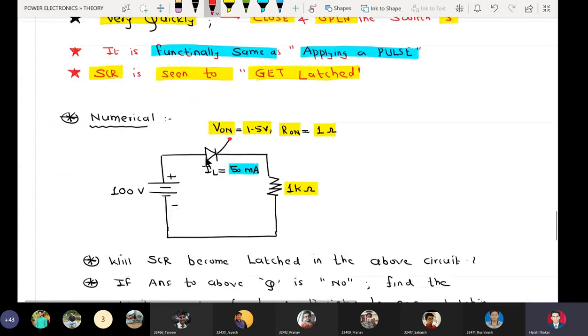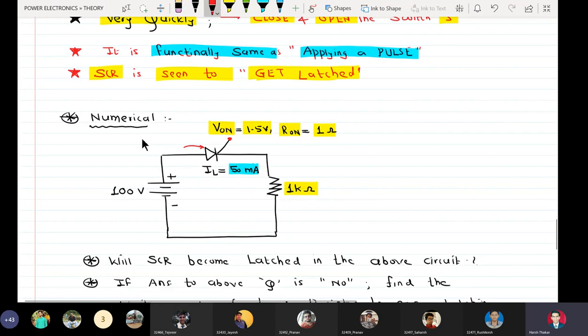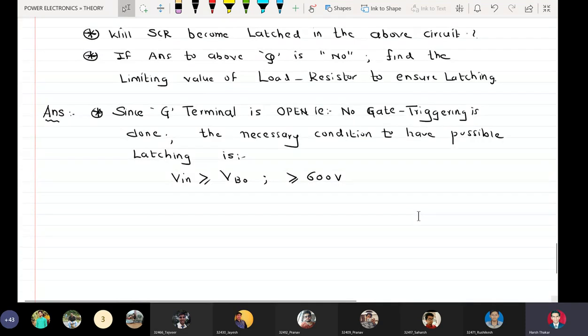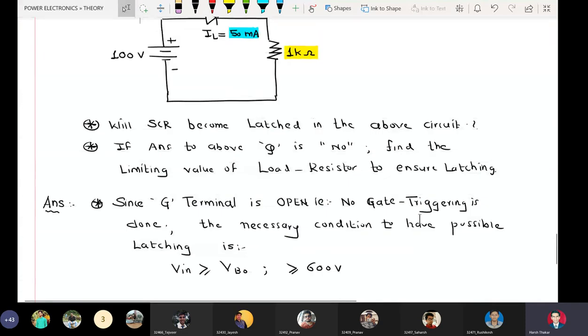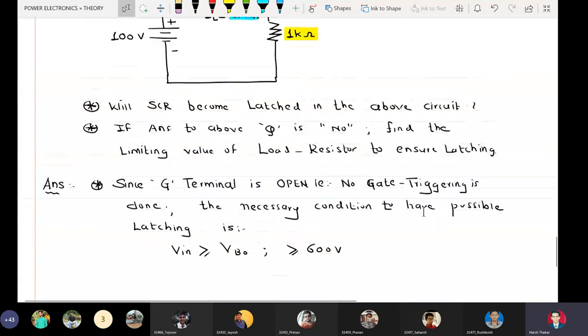It is given that this SCR has the part number TYN612, whose breakover voltage is 600 volt. So since gate terminal is open, that is no gate triggering is done, the necessary condition to have a possible latching is Vin greater than VBO.